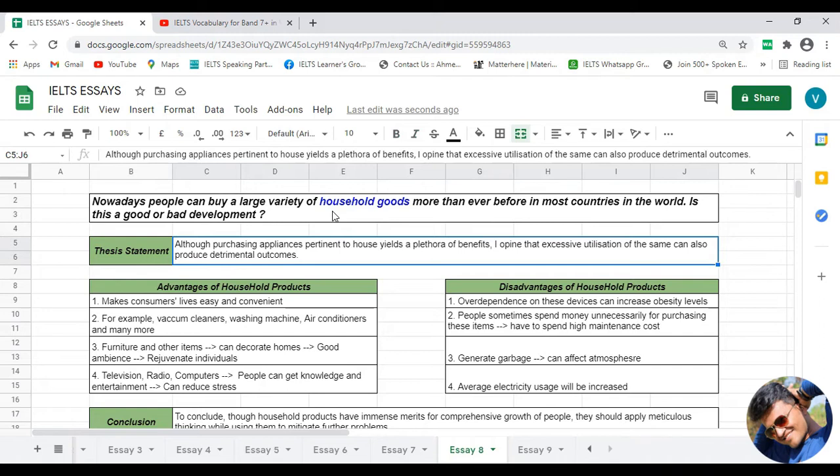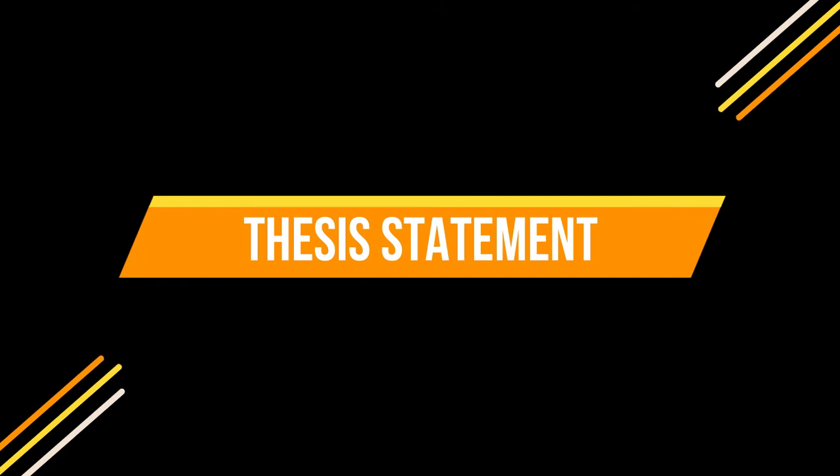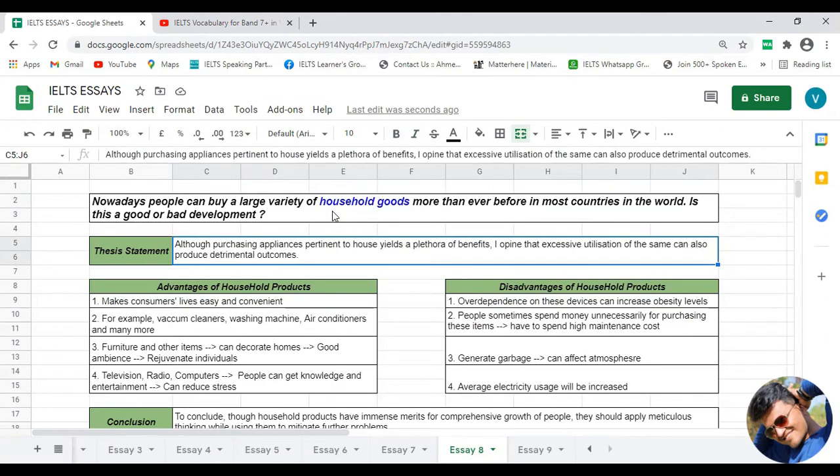Now, the question will be, what is the basic definition of the thesis statement? According to me, the basic definition of a thesis statement is something like this. It is a statement through which you are communicating with your examiner that I'm going to write about this and this thing in my further essay.